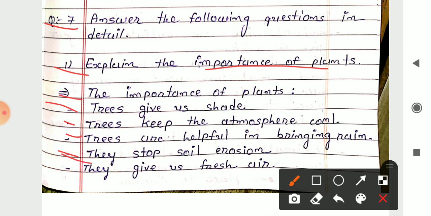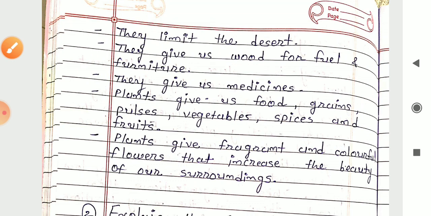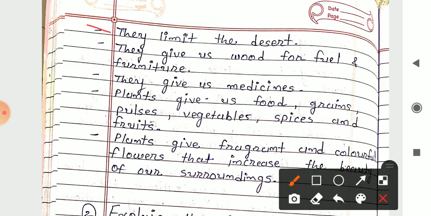Next is they give us fresh air. As they release oxygen, they give us fresh air. Next important is they limit the desert. They reduce or limit the desert areas. Next is they give us wood for fuel and furniture.